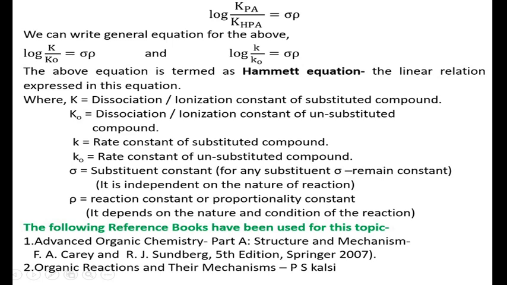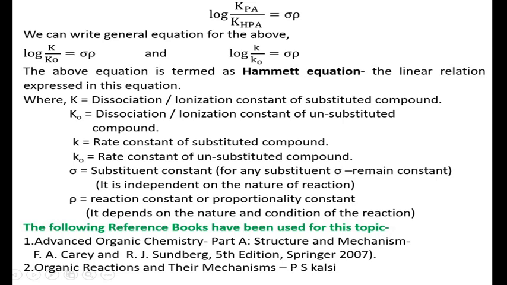We can write a general equation for the above equation. Log of K upon K0, where K is for the substituted compound and K0 is for the unsubstituted compound. Log of K upon K0 is equal to sigma rho. This above equation is termed the Hammett equation.